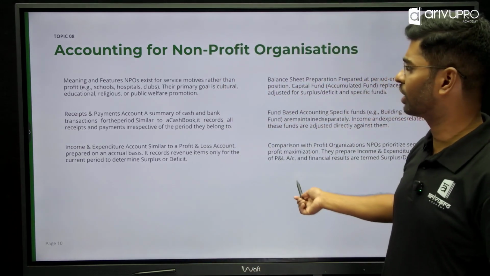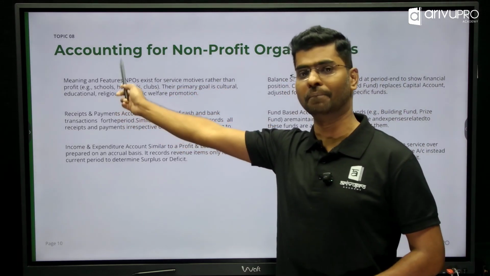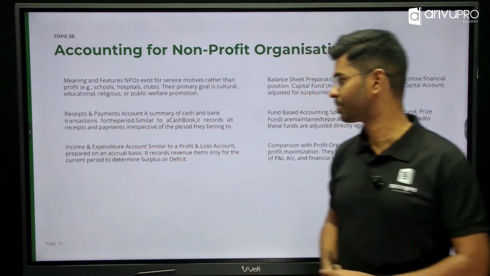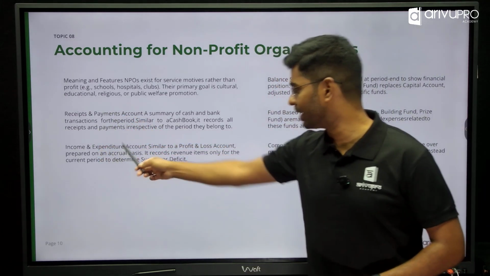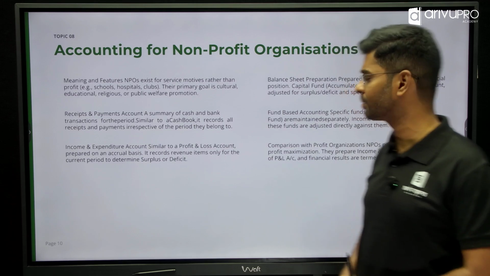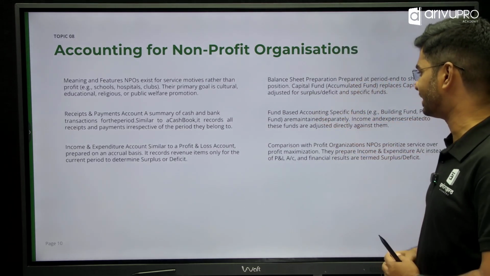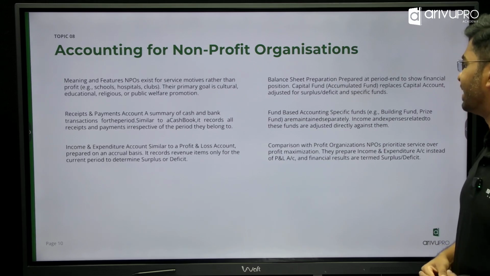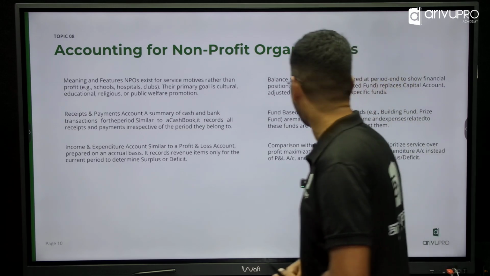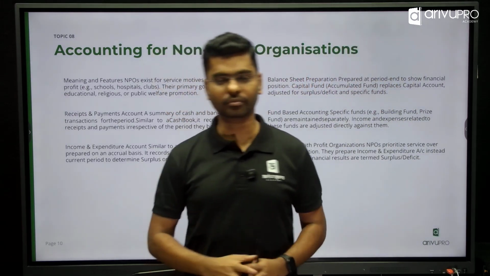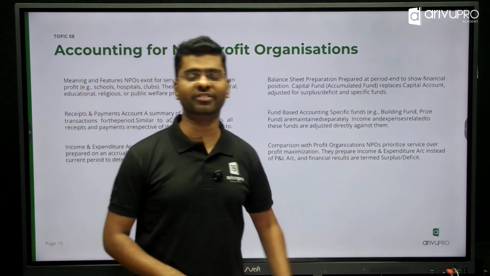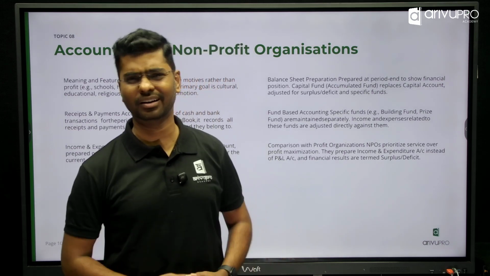A non-profit organization: here we are going to learn first about the meaning. Then we are going to learn about receipts and payments. We are going to prepare our income and expenditure account, which is pretty much similar to the P&L account in your final accounts. Then we are going to learn about the balance sheet and fund-based accounting, which is basically when you have a specific fund, how we look into it. And finally, how we make sure that we have service over profit maximization as a goal. We are going to learn a little bit of theory on it.